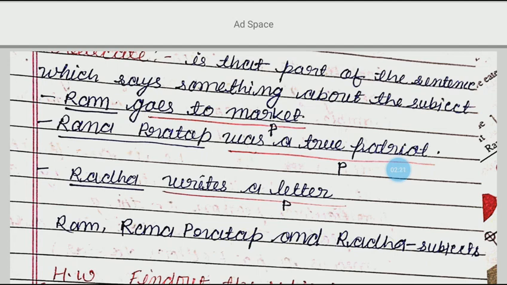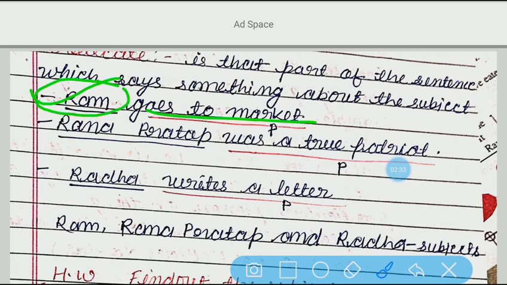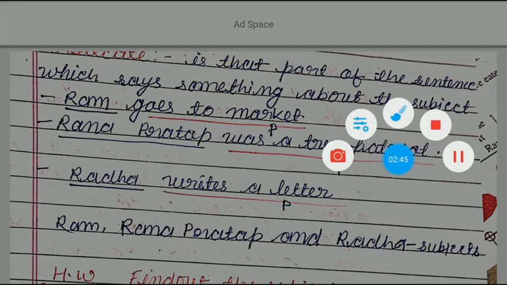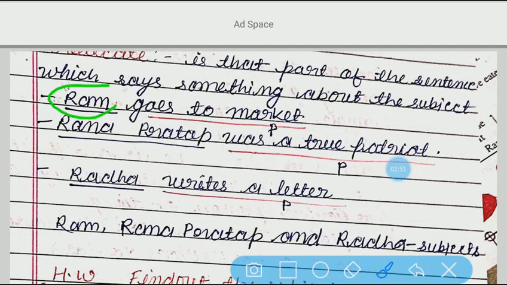So I have taken here various examples. First example is Ram goes to market. We are talking about Ram. So who is the doer of the action? कौन market जाता है यहाँ पे? तो Ram. तो Ram will be what here? Subject. And the definition of predicate. Whatever we are saying about Ram, that part will be predicate. So what we say, राम के अलावा जो भी चीज़ें हैं, that will be what? Predicate.